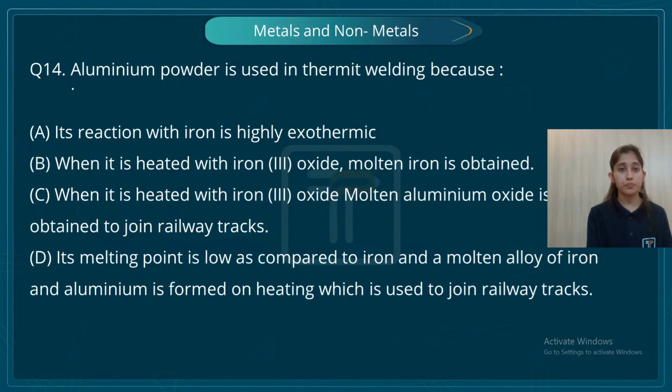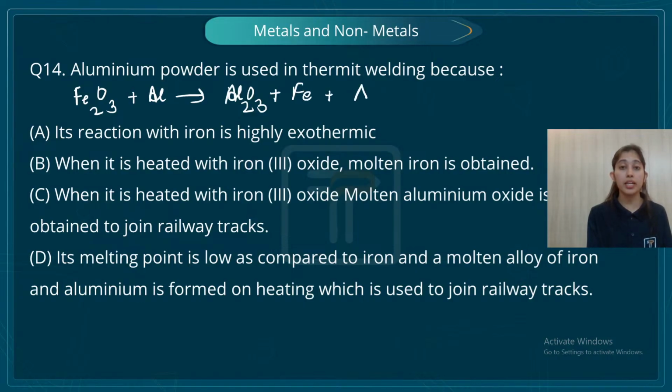So I know that when iron oxide, that is Fe2O3, combines with aluminium, since aluminium is high in the reactivity series, it will displace iron from its oxide and will form Al2O3, and I will have iron, and also a large amount of energy is released.